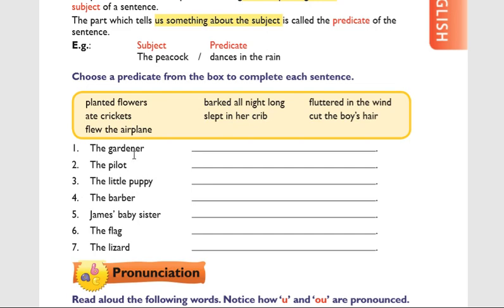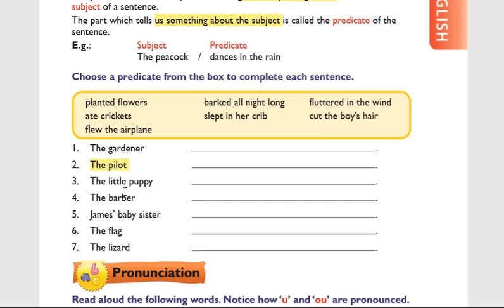The gardener, what will the gardener do? So many words are there. See: planted flowers, ate crickets, flew the aeroplane, barked all night long, slept in her crib, fluttered in the wind, cut the boy's hair. What will the gardener do? Gardener means one who works in the garden. Yeah, very good. The gardener planted flowers. So the gardener is subject. Planted flowers is predicate.